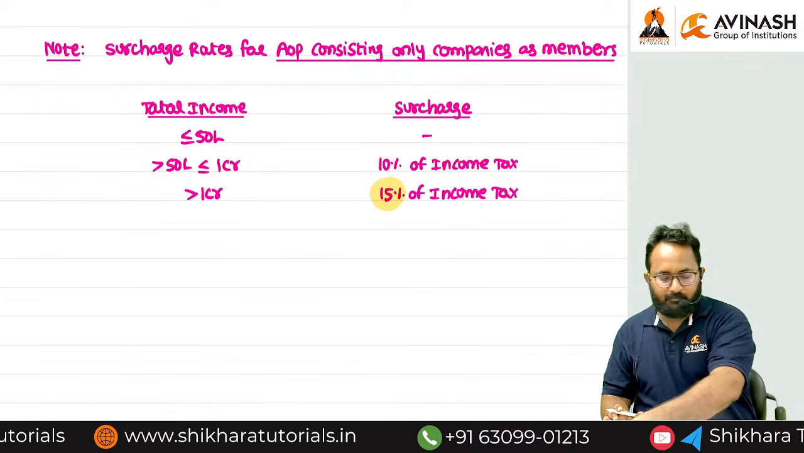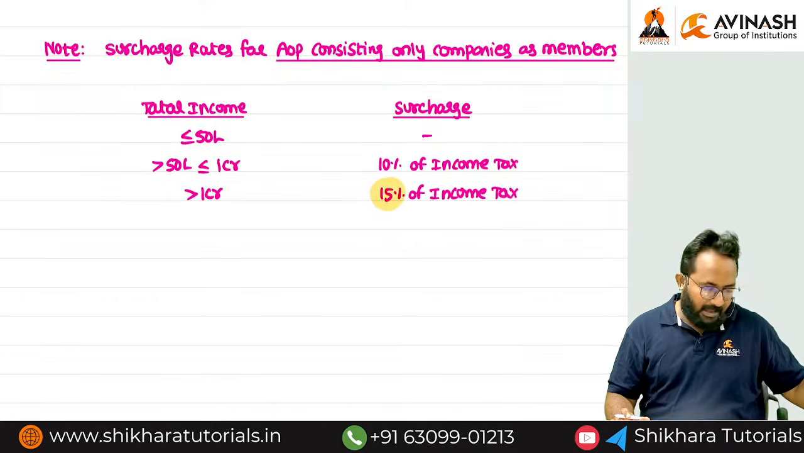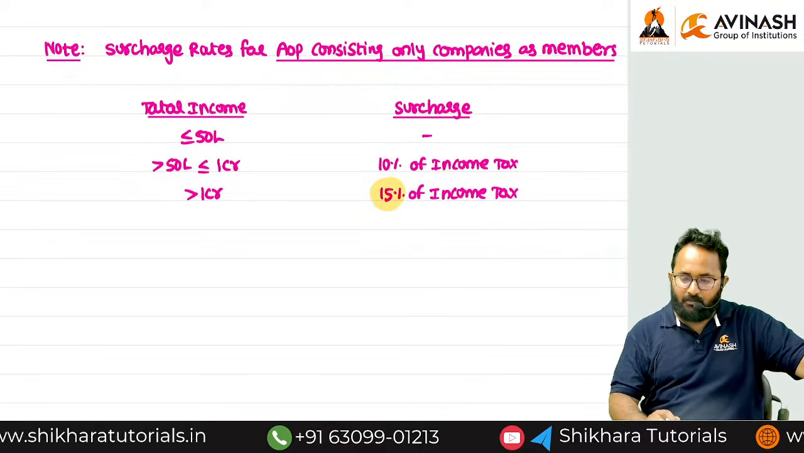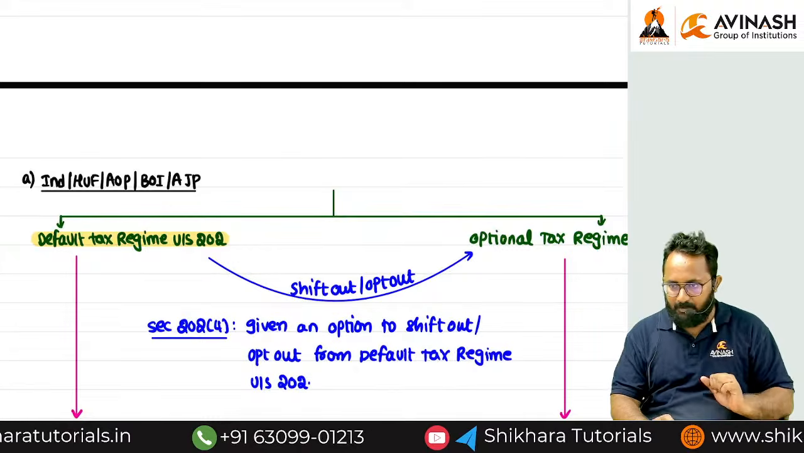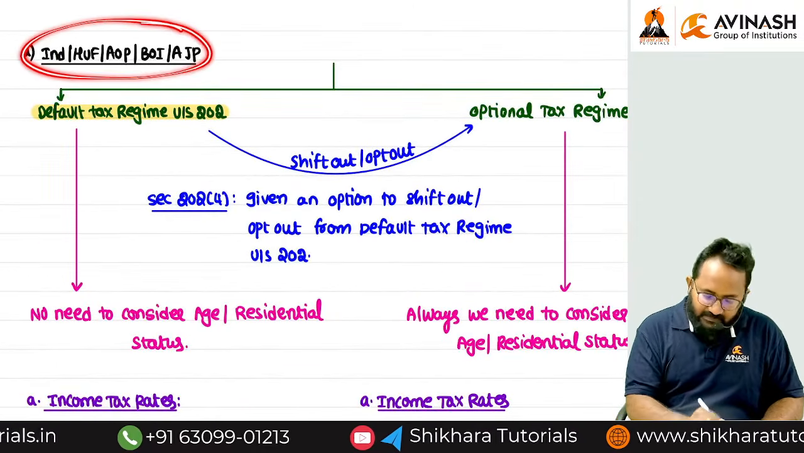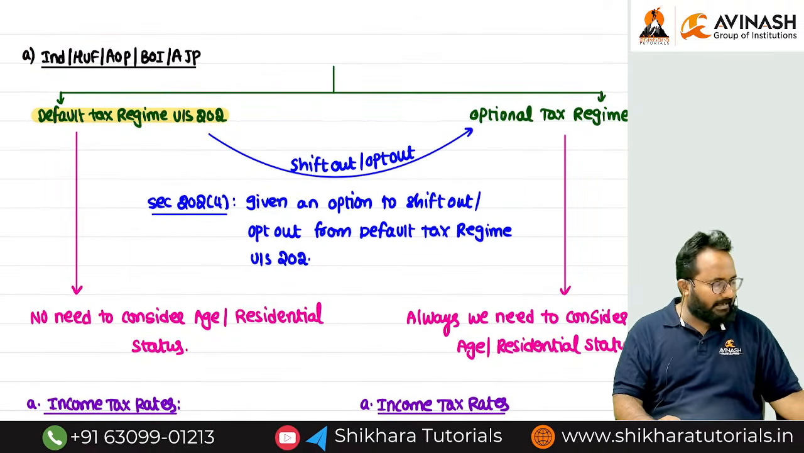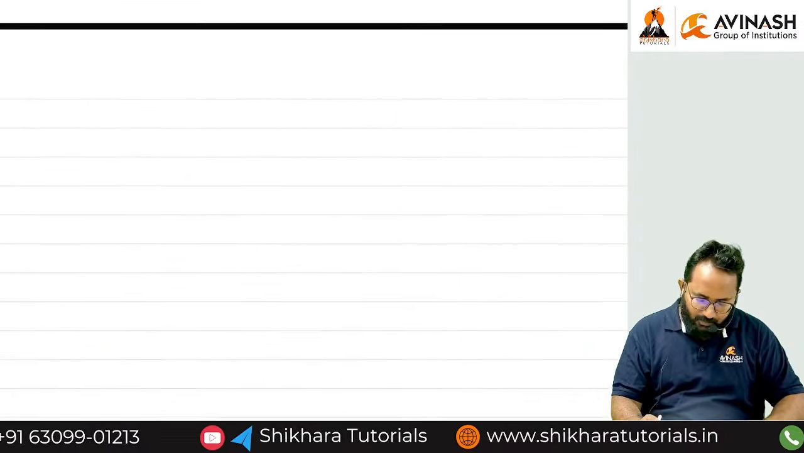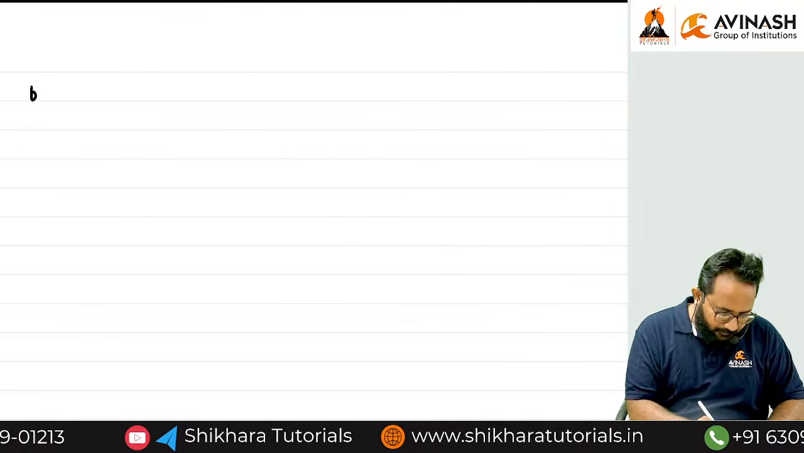Done. Next, up to now we discussed these tax rates as well as surcharge rates for whom? Individual, HUF, AOP, BOI, AJP. Next, I want to discuss the tax rates as well as surcharge rates for a few more persons. Any idea? Just guess.